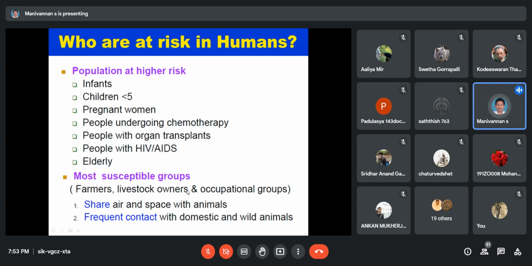What are the most affected groups? Mostly farmers, livestock owners and occupational groups that are directly or indirectly related to animals. Those directly involved with farm animals are the most easily affected, as are people in frequent contact with domestic and wild animals. These groups are the highly risky people.